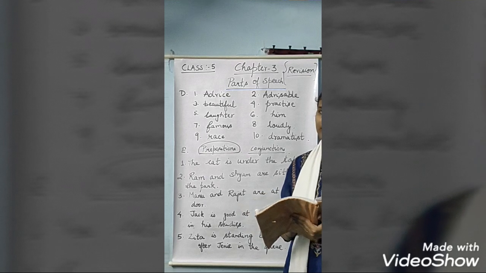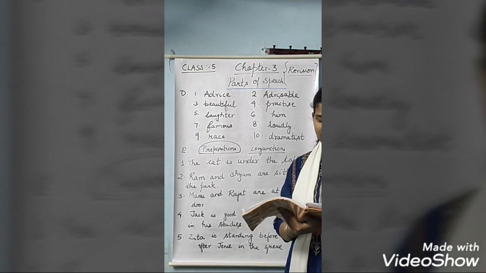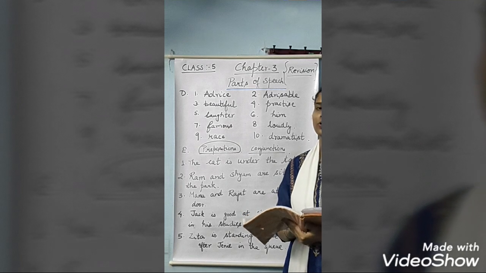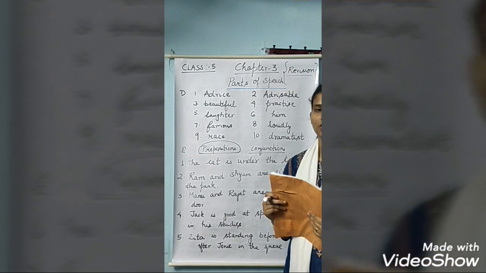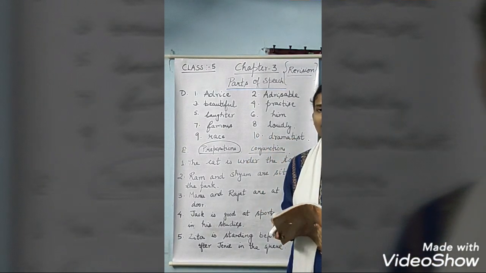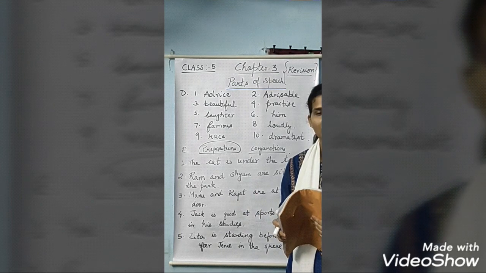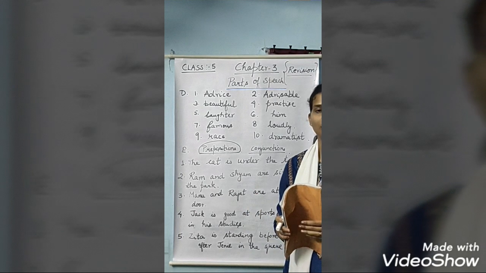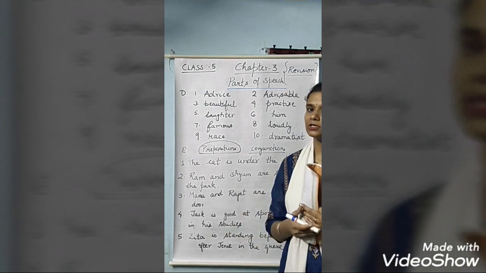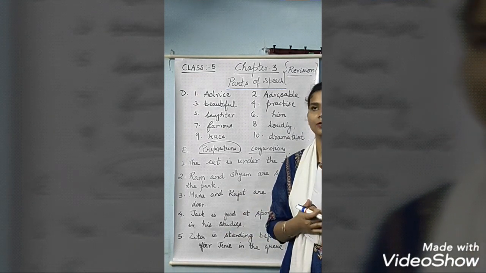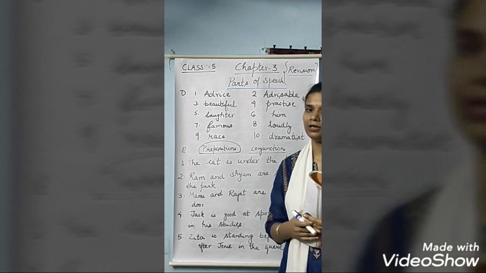Now coming to E. In this you have to circle the preposition and underline the conjunction in the following sentences. So where there is given preposition you have to circle it, and conjunction you have to underline. Prepositions are the words which tell about the position or place of something. And conjunctions are the linking words like or, so, but. So they all are linking words.